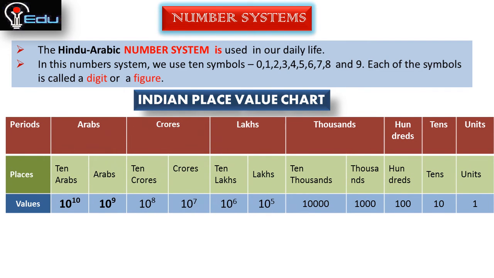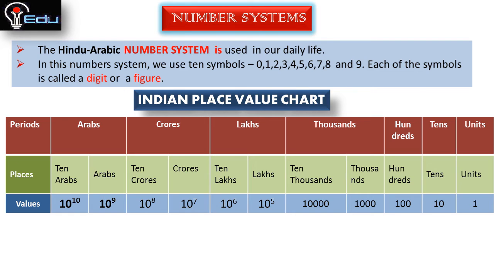In this chart we have periods, places and values. So what are the periods? Available periods are units, tens, hundreds, thousands, lakhs, crores and arabs. In places, units means 1, tens means 10, hundreds, 100, thousands and 10,000s belong to the period of thousands.